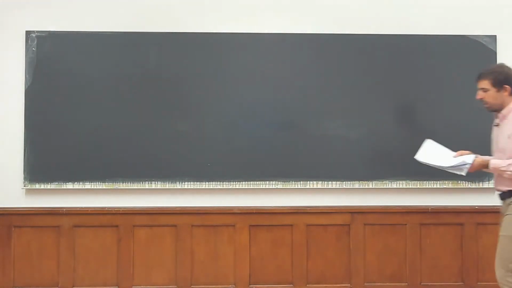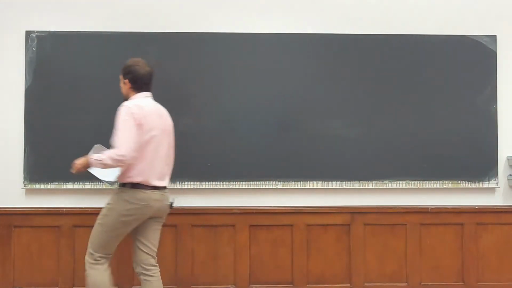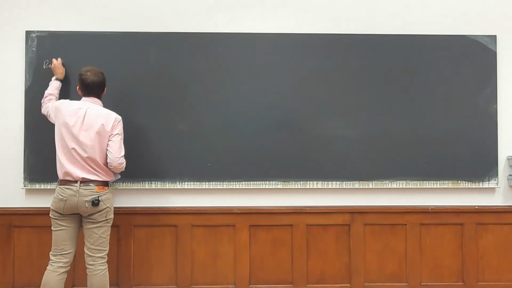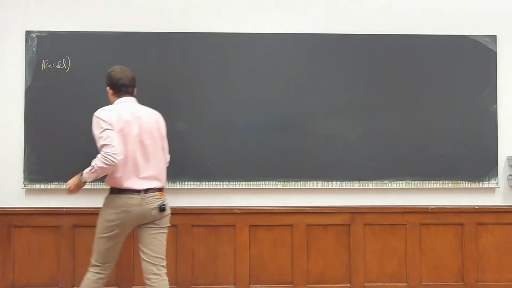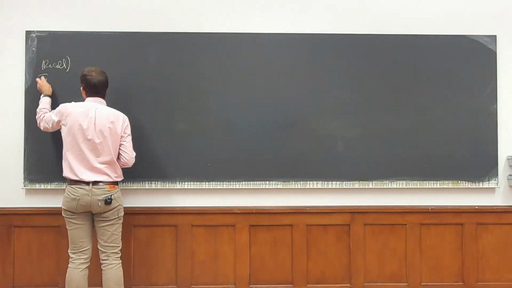Okay, so let's recall, just because it's good to have this formula on the board always.